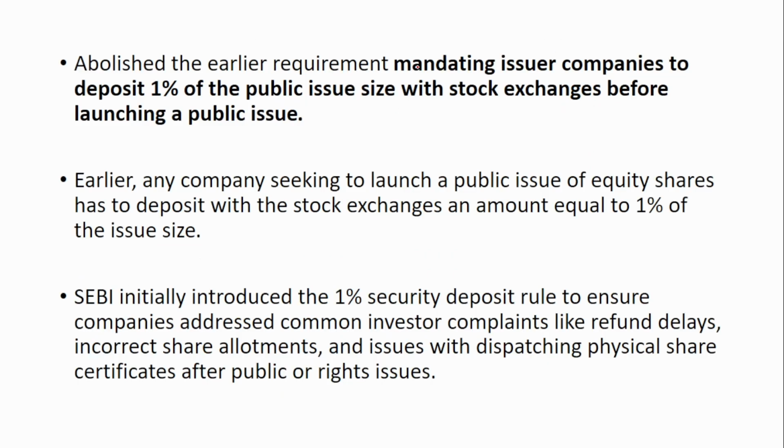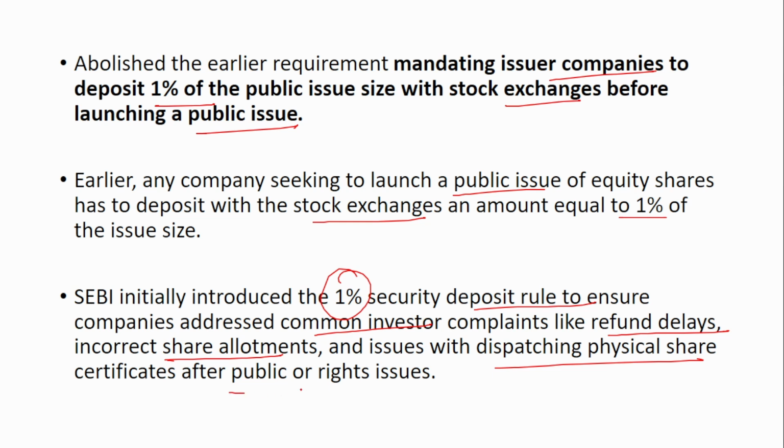SEBI abolished the earlier requirement mandating issuer companies to deposit 1% of the public issue size with stock exchanges before launching a public issue. Earlier, any company seeking to launch a public issue of equity shares had to deposit with the stock exchange an amount equal to 1% of the issue size. SEBI initially introduced the 1% security deposit rule to ensure companies address common investor complaints like refund delays, incorrect share allotments, and issues with dispatching physical share certificates after a public or rights issue.